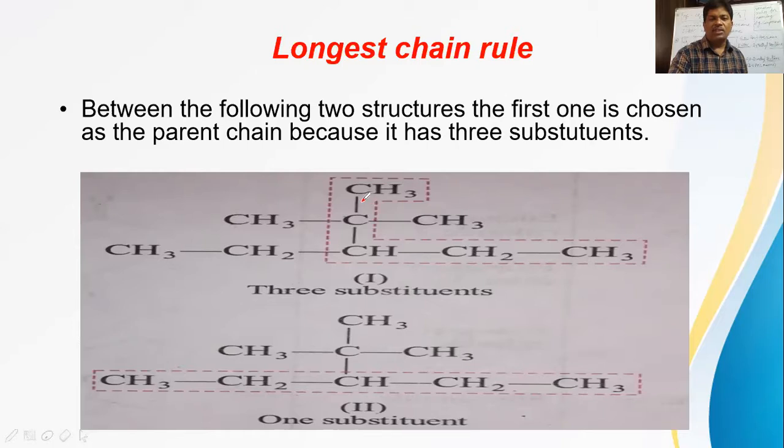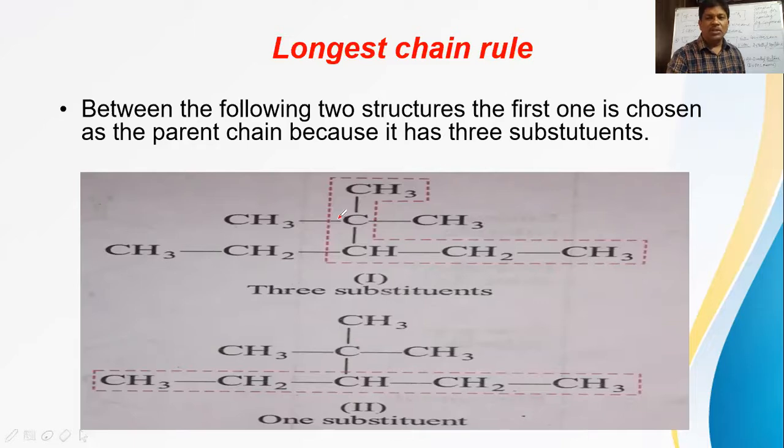If we take the longest chain with 5 carbons, 1, 2, 3, 4, 5 carbons here. And the same structure is written again here. Now if you take numbering like this, left to right, 1, 2, 3, 4, 5, here also we are getting only 5 carbon atoms. Both cases, the number of carbons in the selected parent chain is 5. But the difference is that in the second case, the third carbon is getting only 1 branch. Only 1 substituent is present here.